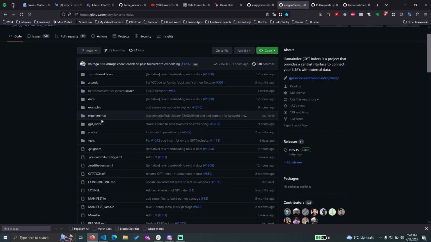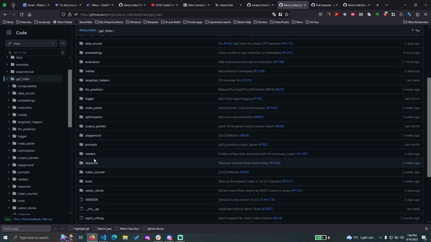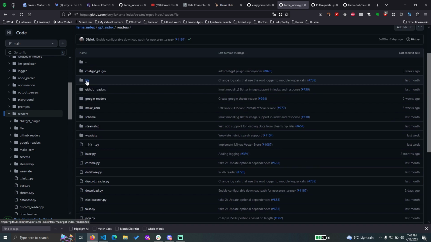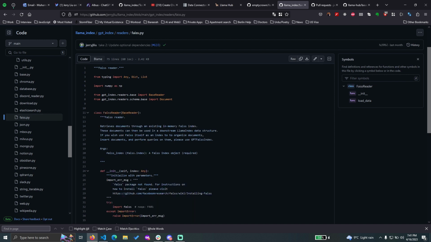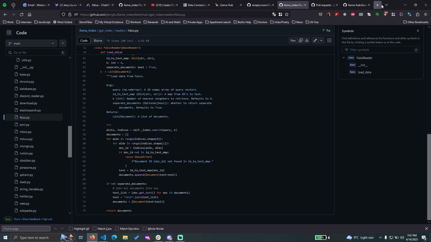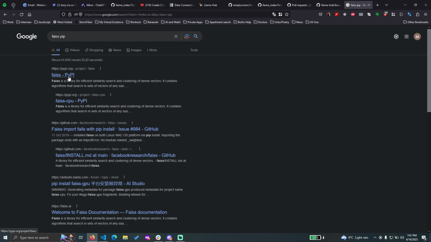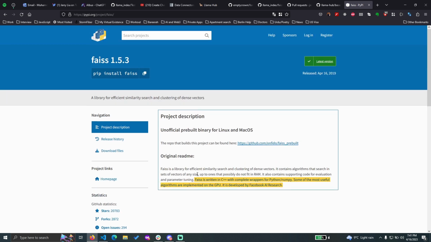Yeah, here. I will have to search here too. Should be under scripts. No, I have literally little clue where it will be. Readers should be readers, and pinecone. Okay, and maybe in the file. But okay, I will take any of it as an example. I guess Faiss is the one that gives me the credibility for CSV. Oh, this is a different library, but it is also really helpful and nice. The algorithm is implemented on the GPU, so it uses your GPU power.